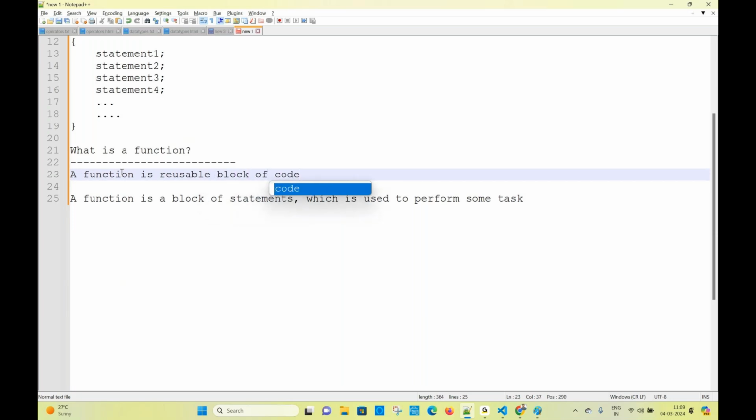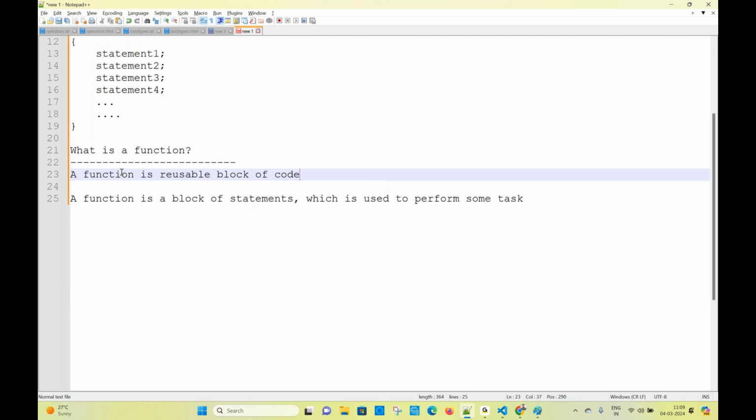Why should I write functions? Why a variable? To save some data. Why are you saving some data? To reuse after some time in the program. Same way, functions are also reusable blocks of code. Sir, I want to do this task multiple times. Let me keep this code in a function and call the function n number of times, however many times you want. This is exactly a reusable block of code. A function is always reusable.